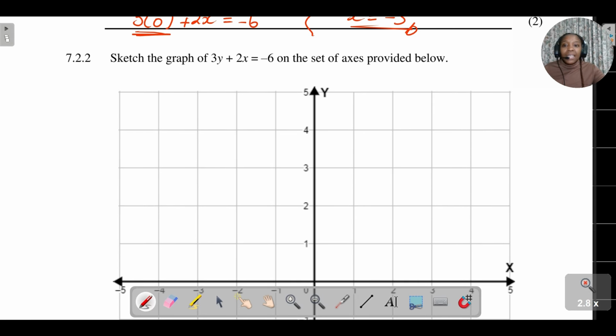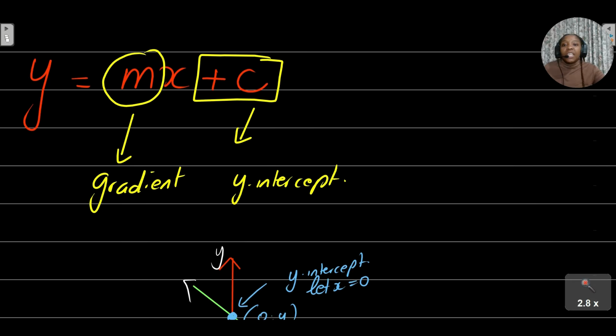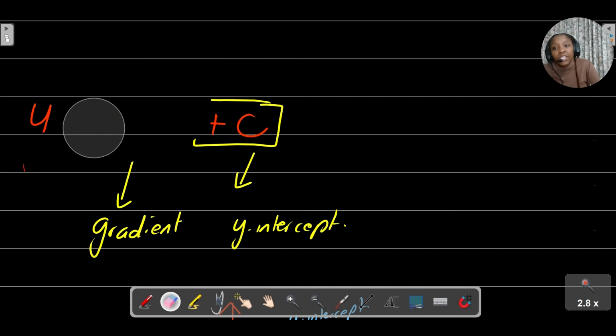Right, now they say sketch the graph of 3y plus 2x, which is equal to -6 on the set of axes provided below. So, when you want to draw these linear graphs, the tip I can give is to always have your equation in standard form. Or if you don't want to waste time there, because they didn't really ask us to put this equation in standard form,